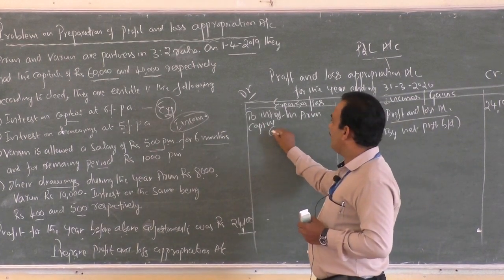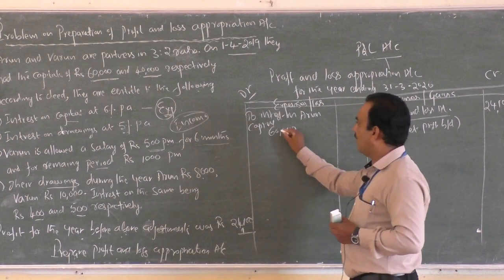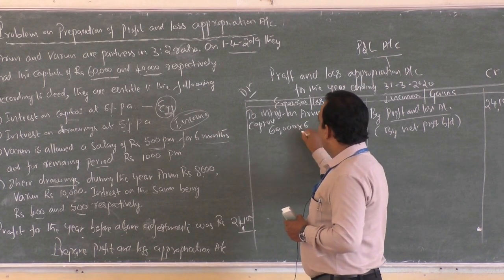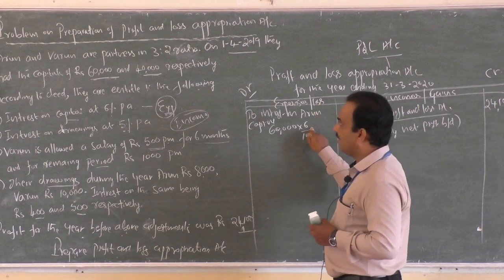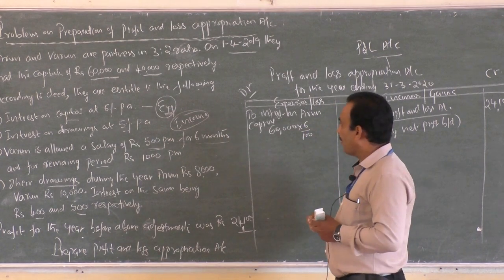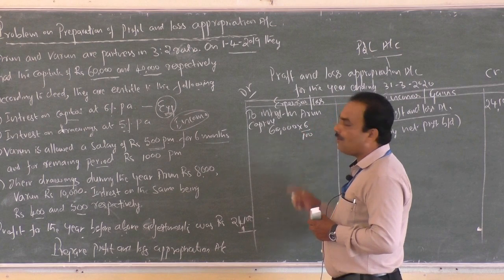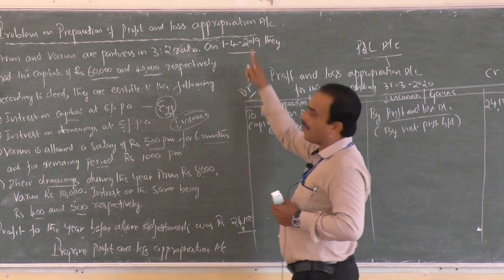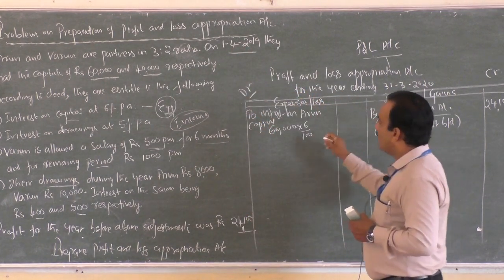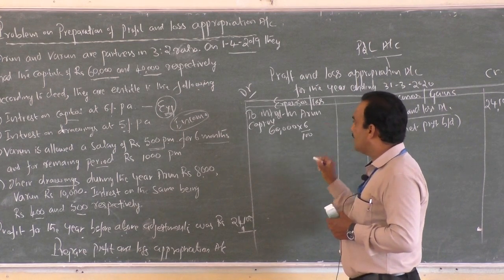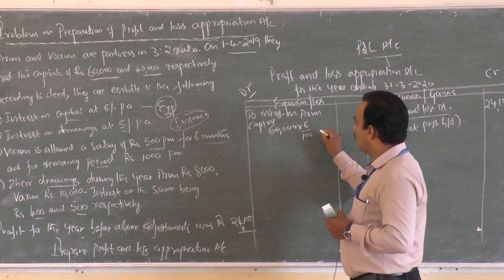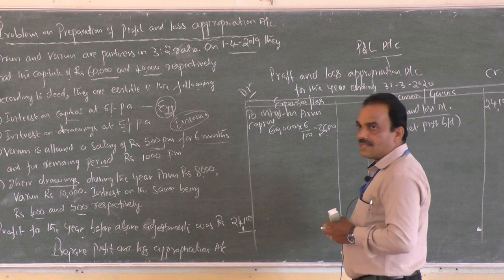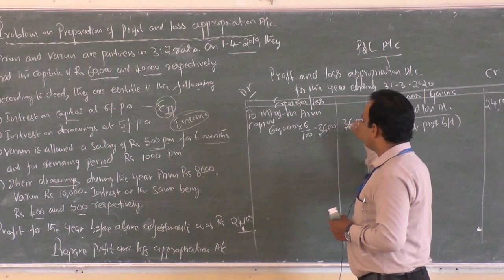So his capital is rupees 60,000, on which interest at the rate of 6% it is said. And further such an interest is calculated for the full year, full year means from 1st April 2019 to 31st March 2020. Therefore there is no necessity of recording into 12 by 12. Therefore it is 3,600. His rate of interest is 3,600.